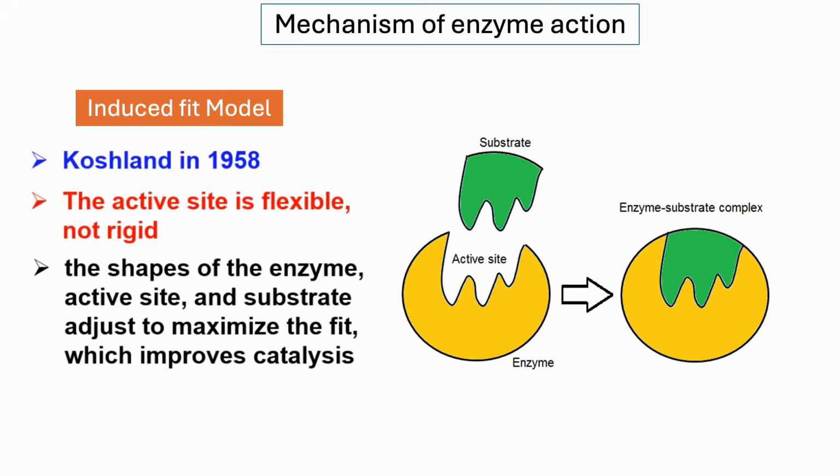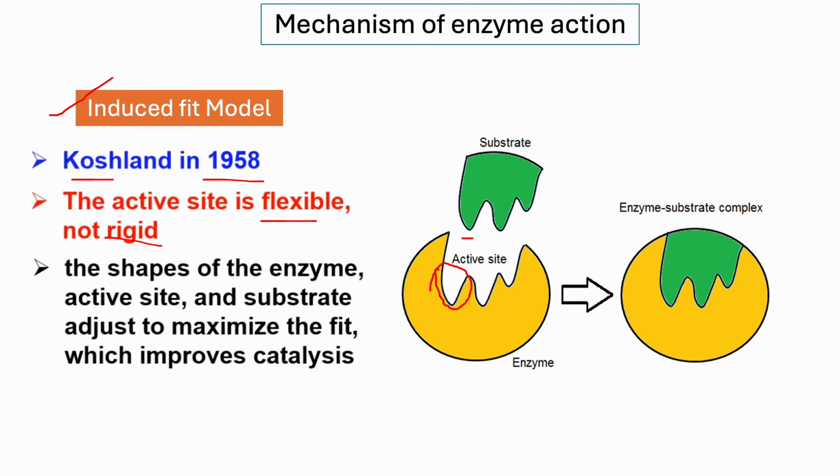And what about the induced fit model? Another model, the induced fit model, was introduced by Koshland in 1958. Here the active site is flexible. That means the amino acid residues in the enzyme's active site can alter each other, or they can make a comfort zone for the substrate to enter. So they are flexible, they are not rigid.